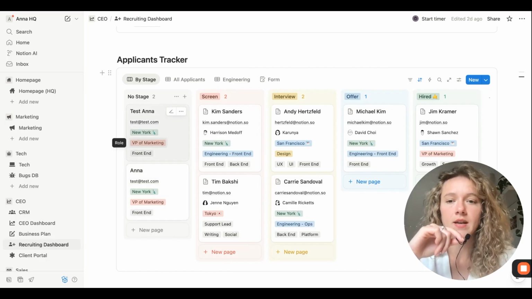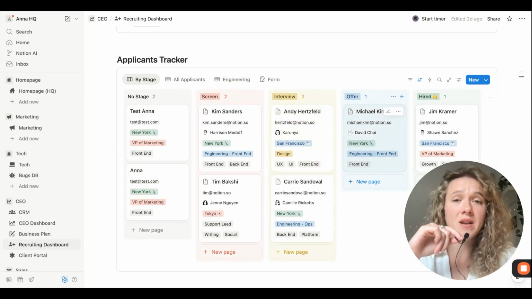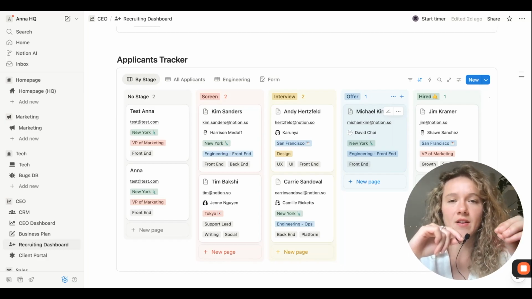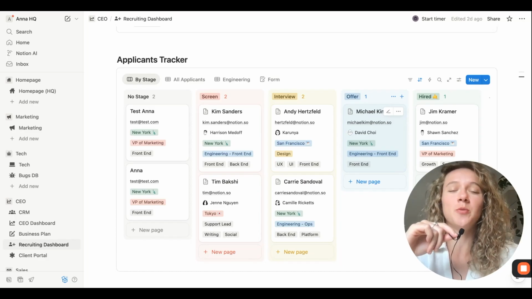logged in today, and then start calling them, start emailing them, and start the whole hiring process with them. So again, there are many things that can be done for the operations of your business from one single place, and Notion is a very good tool to manage them. But the thing is, it's not always intuitive and super easy to set up.